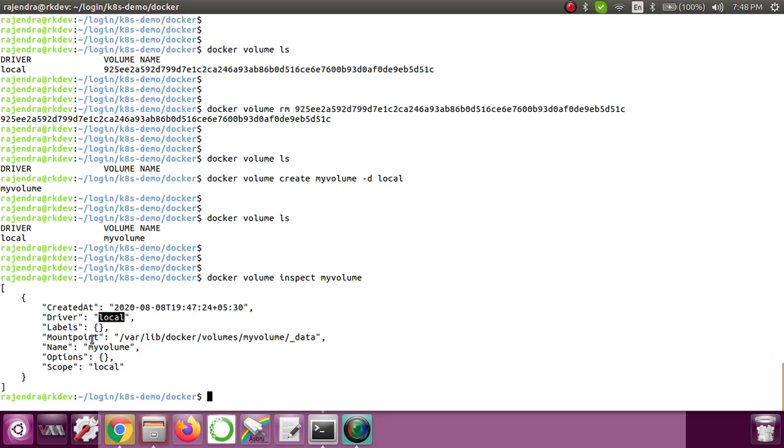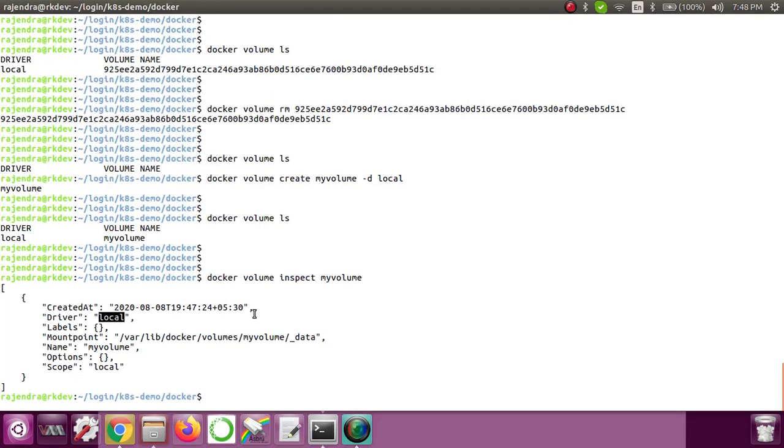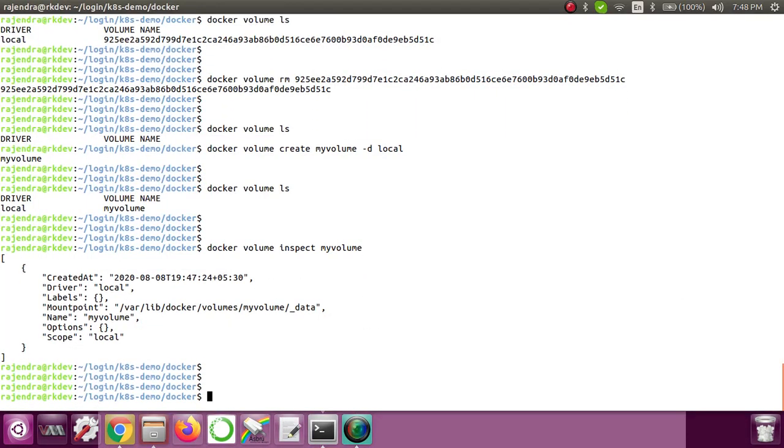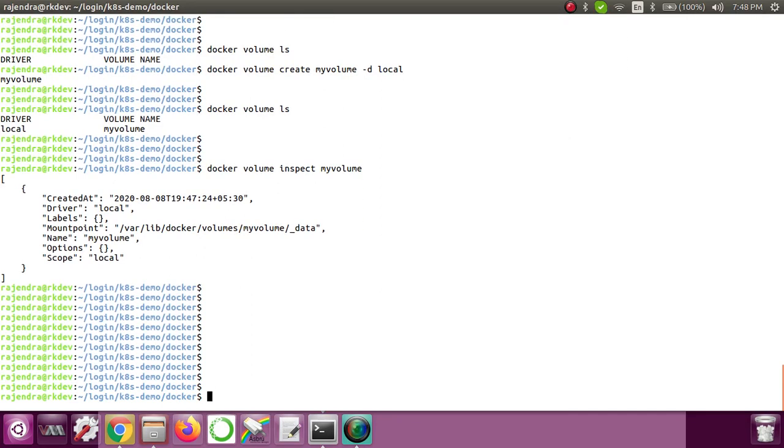Now what is the mount point? That means where this volume got created is inside /var/lib/docker/volumes/my volume, okay? And inside that, _data. The name of the volume is my volume, and the scope is again local, okay? So now the volume is created and we have seen how this information is there. Now let's create one container and then use this volume to mount it, okay?